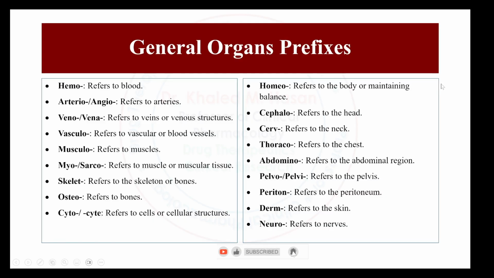Okay, moving to the general organ prefixes, the first part here, you can see we have hemo, referred to the blood; arterio, angio, referred to the arteries; veno or vena, referred to the veins or venous structure. We have fasciculo, referred to the fascicular or blood vessels; musculo, referred to the muscles; myo and sarco, referred to the muscles and muscular tissues; skeleton, referred to the skeleton or bones; osteo, referred to the bones; cyto or site, referred to the cells or cellular structure.